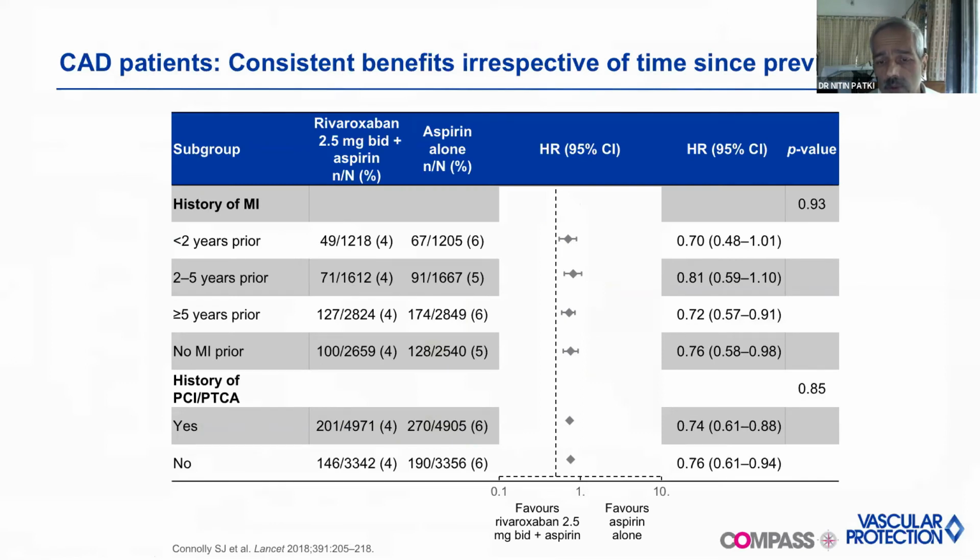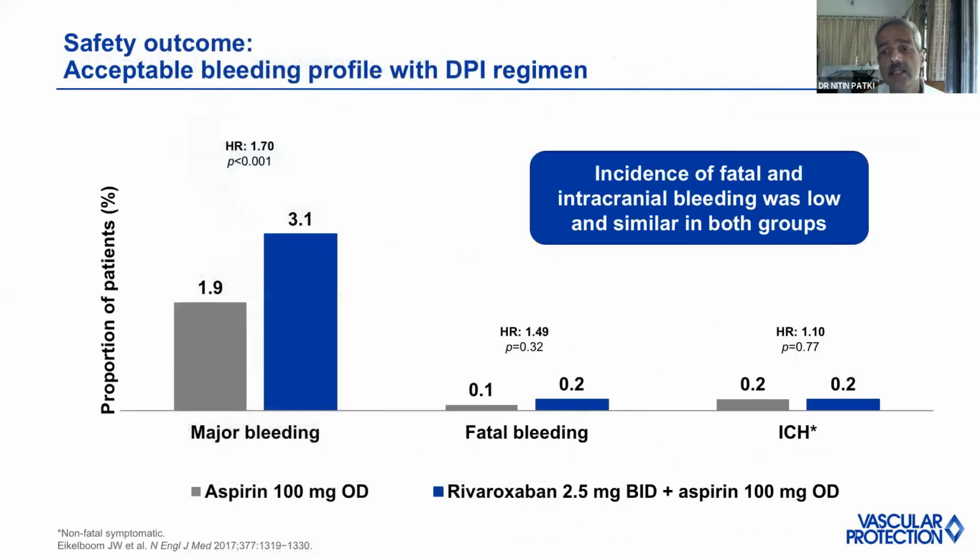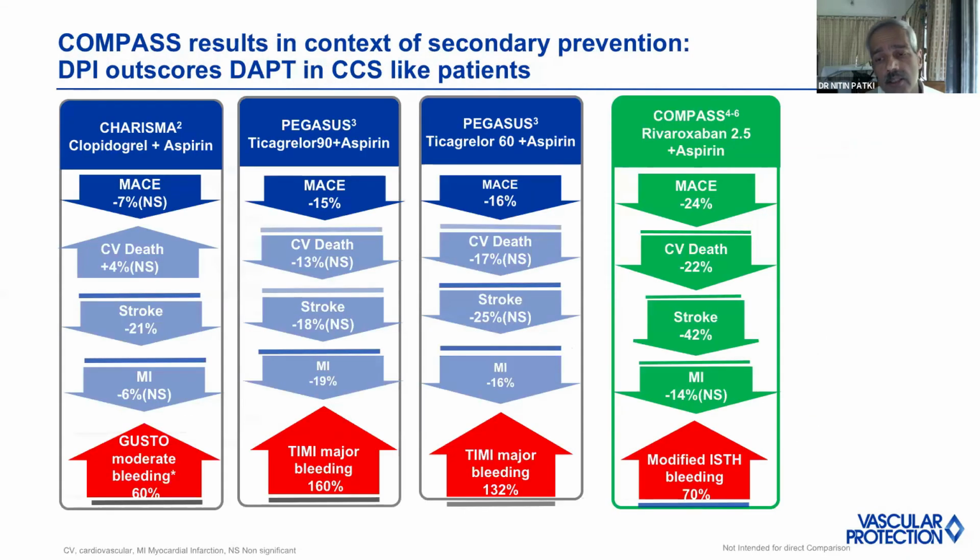Another important point to be made is that with rivaroxaban, the benefits really persist beyond the first year. So up to 5 years also you have significant benefits. And importantly, this does not come at increased risk of bleeding. Although the major bleeding definitely increased, the fatal bleeding and intracranial hemorrhages did not increase significantly. So the benefits of rivaroxaban do not come at a significant cost of bleeding. So that's what we are looking at.